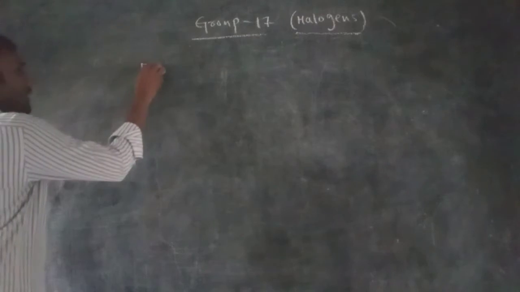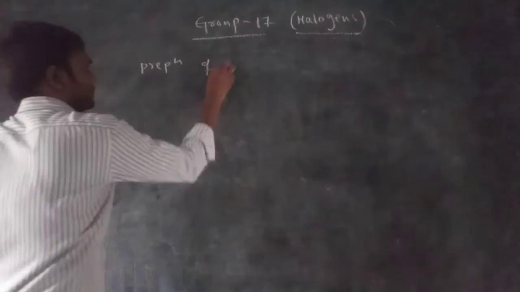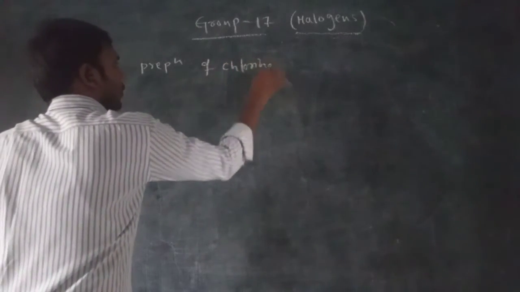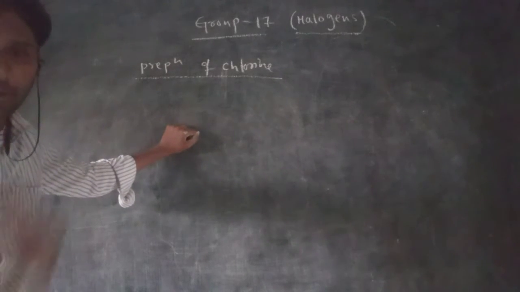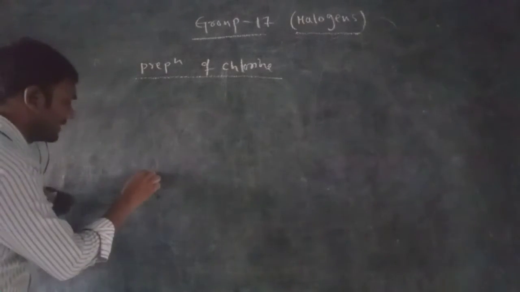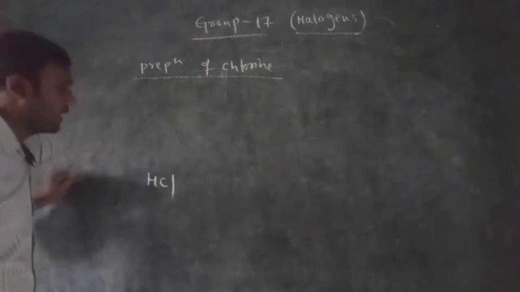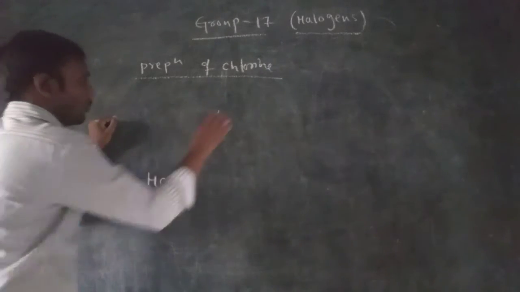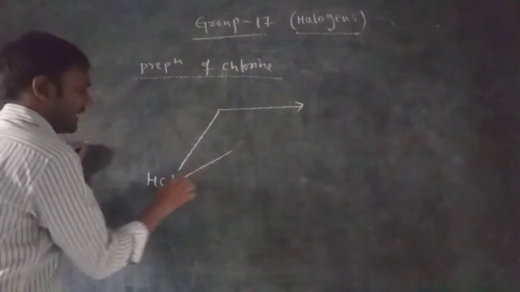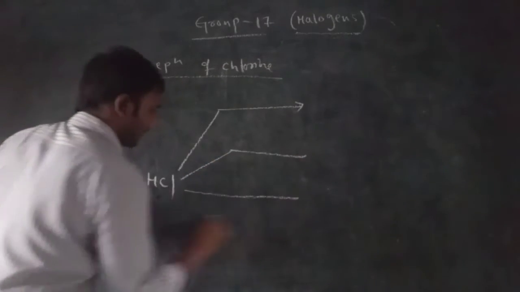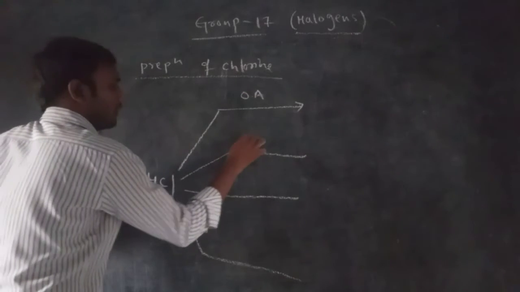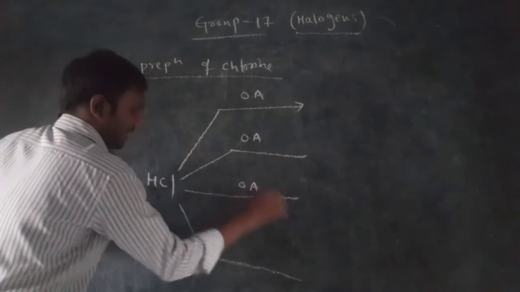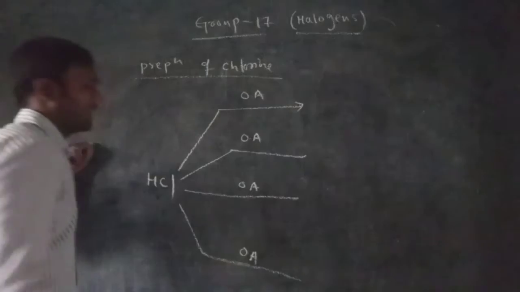So how can you prepare chlorine? We are discussing the preparation of chlorine. For example, I am preparing it from HCl. I am taking hydrochloric acid and reacting it with oxidizing agents. So what oxidizing agents am I taking?